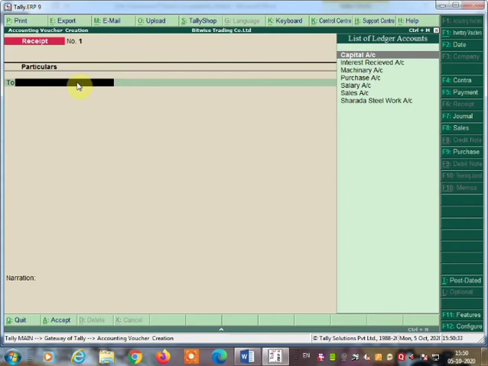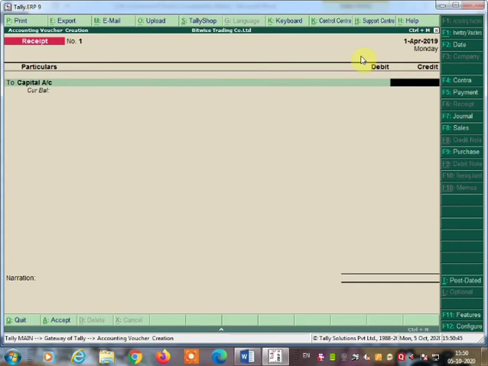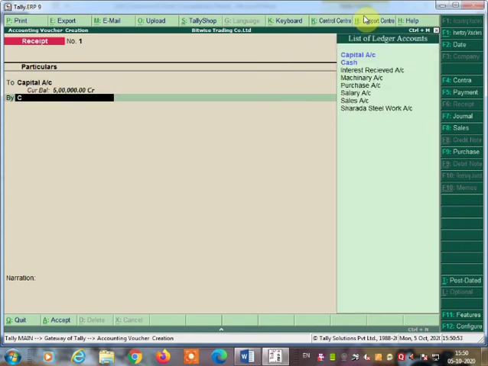Now what are we giving debit and what are we giving credit? Here, cash account debit to capital. So you can write here "To capital". From the list of ledgers, you can select capital. How much amount did you bring into the business? 5 lakh, so you can write here 5 lakh, in the form of cash. So you write here cash.